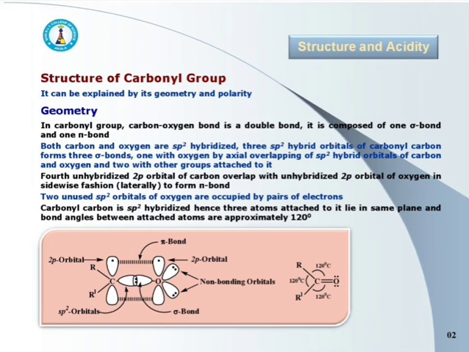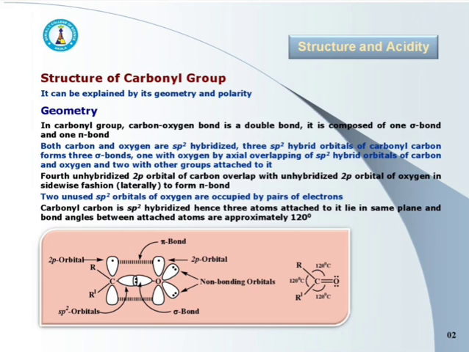Carbon oxygen bond is formed by axial overlapping of sp2 hybrid orbital of carbon with sp2 hybrid orbital of oxygen. Two other bonds, that is C-R and C-R dash, are also formed by axial overlapping of sp2 hybrid orbital of carbon with orbitals of groups R and R dash.